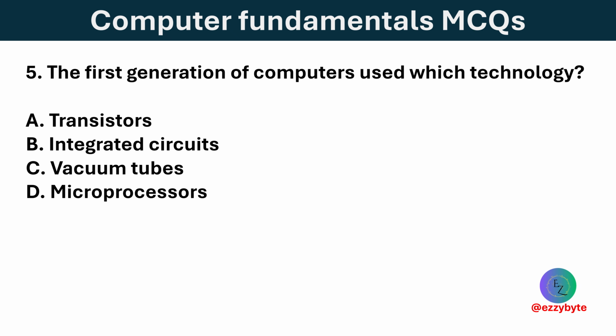The first generation of computers used which technology? Options are transistors, integrated circuit, vacuum tubes, and microprocessors. Option C is correct. First generation computers used vacuum tubes, which made them large and generated a lot of heat.